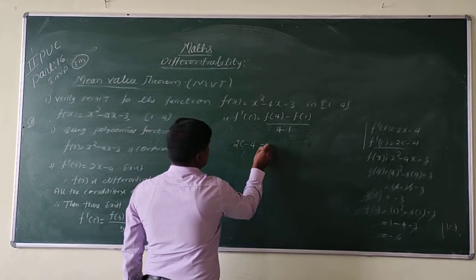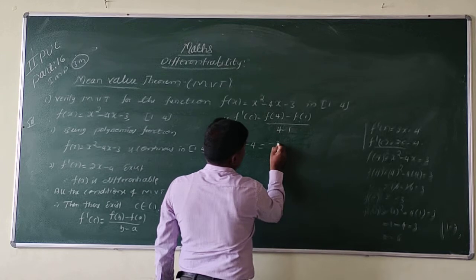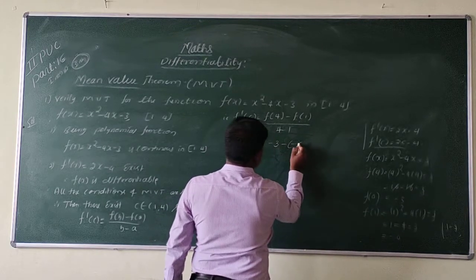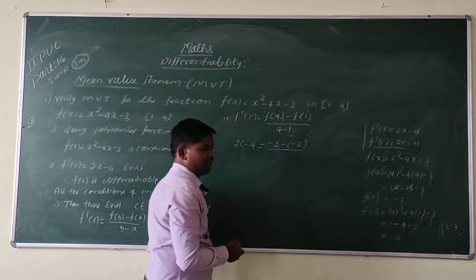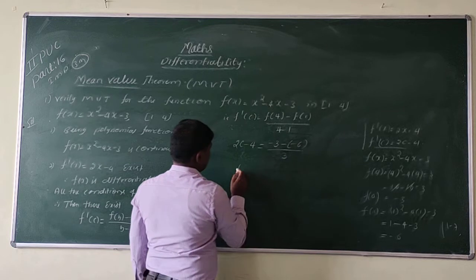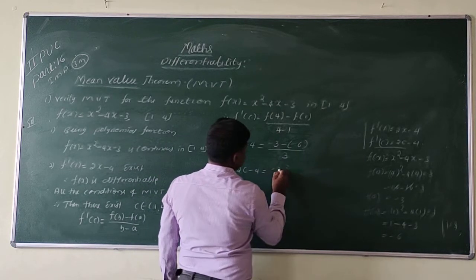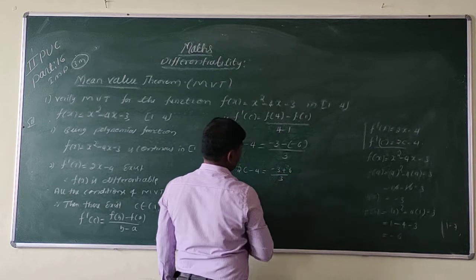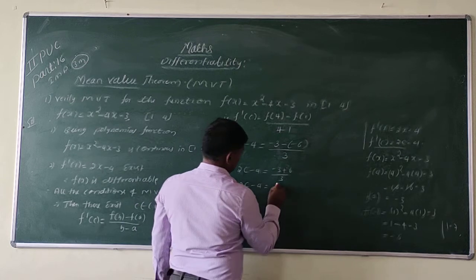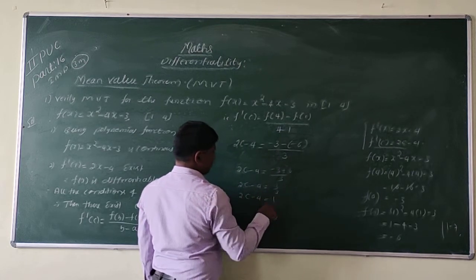2c minus 4 is equal to f of 4, which is nothing but minus 3 minus half. F of 1 is nothing but minus 6 divided by 4 minus 1, that is equal to 3. Okay. That is, 2c minus 4 is equal to minus 3 plus 6 divided by 3. Therefore 2c minus 4 is equal to 1.